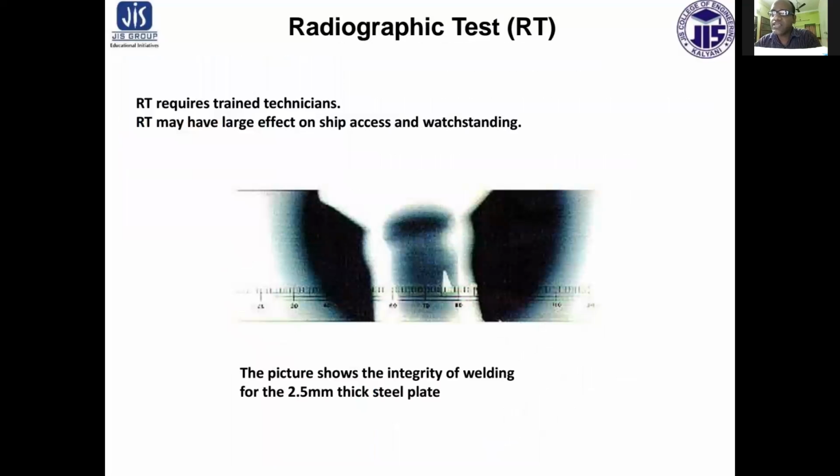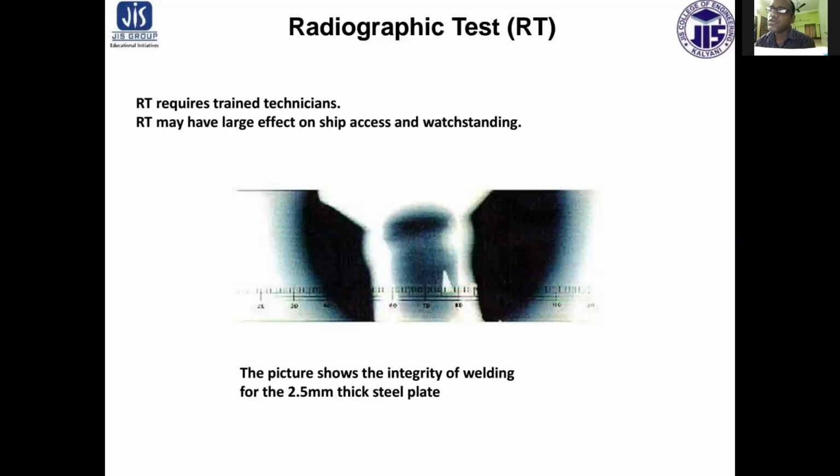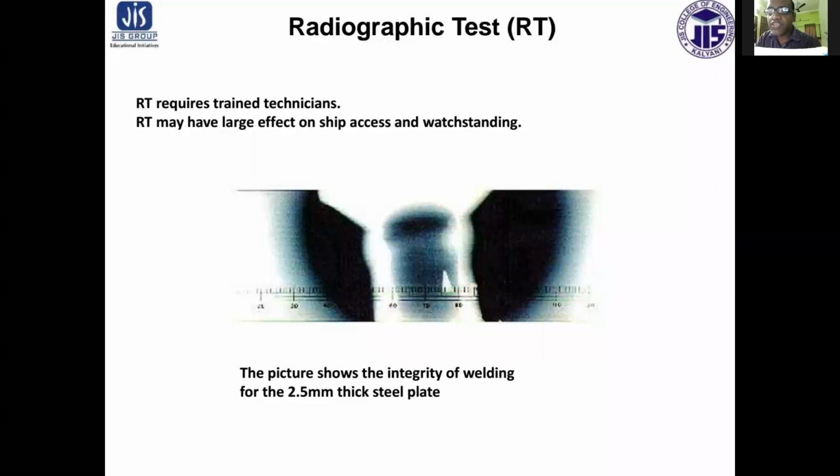Next is radiographic test. Radiography, that means the X-ray or gamma ray radiography, or it may be stereolithography, it may be gamma radiography, it may be neutron radiography.